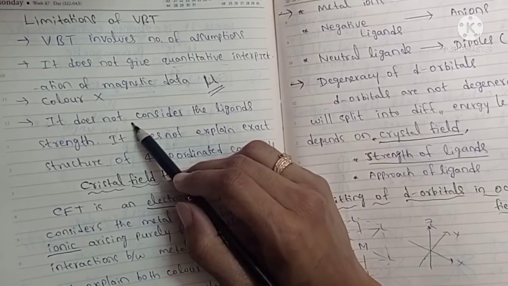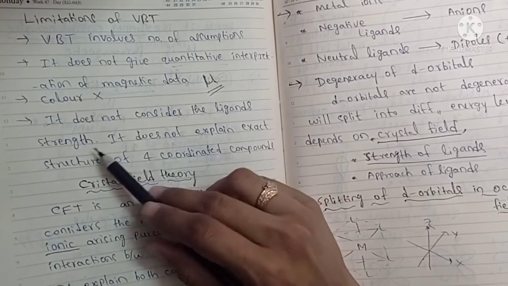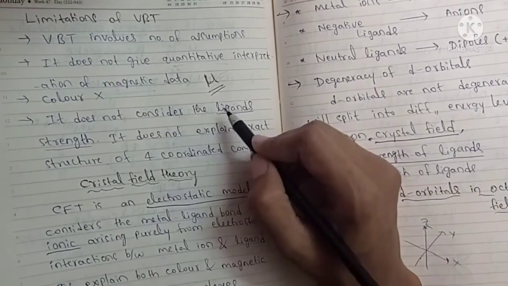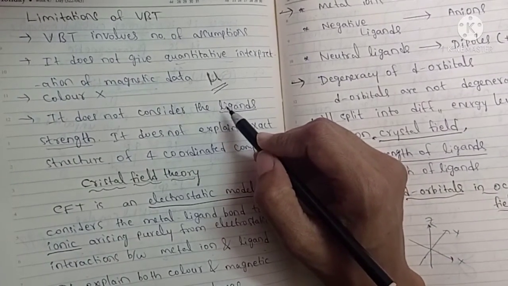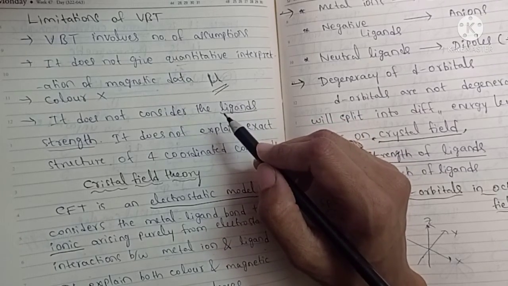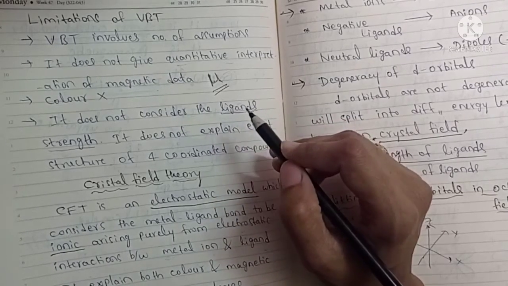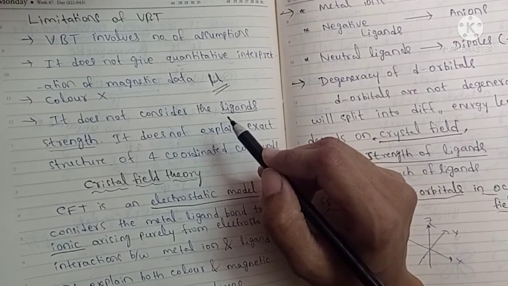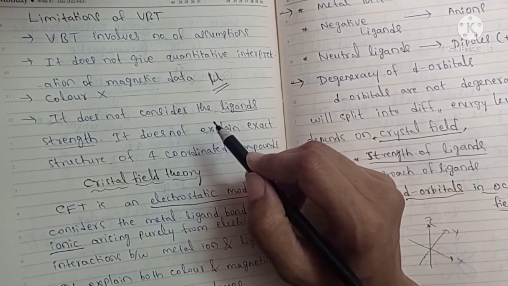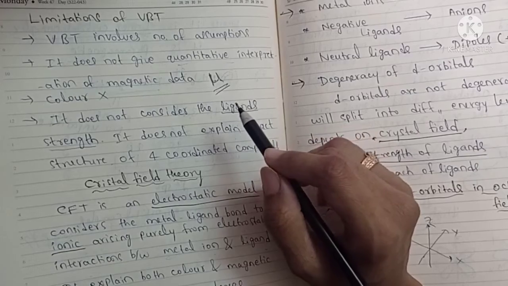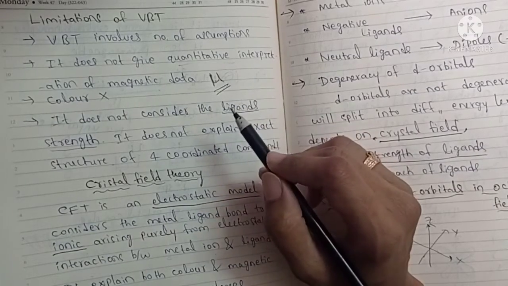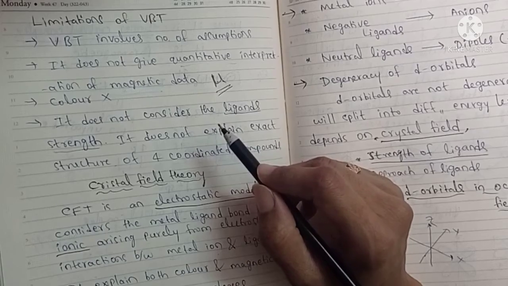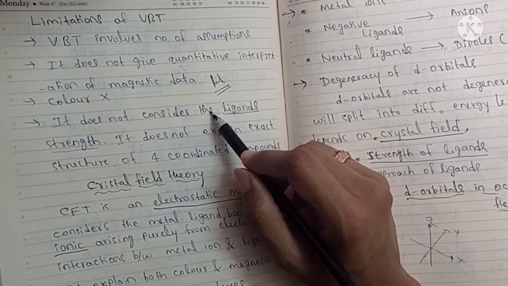And next, it doesn't consider the ligand strength. It doesn't explain why some complexes are paired up, violating Hund's rule, and some complexes are not pairing. Why are the electrons paired up in the presence of certain ligands? Because it doesn't consider the strength of ligands.